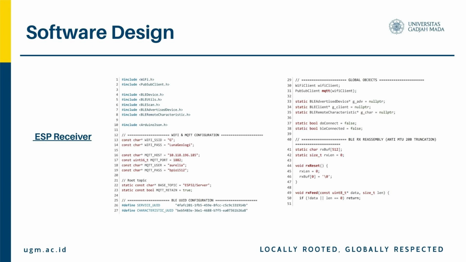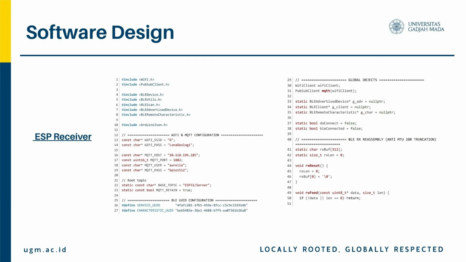Next is the connection management. The connect to BLE function establishes the BLE connection. It creates a client, connects to the device, retrieves the service and characteristic, checks if notifications are supported, resets the buffer, registers the callback, and publishes connection status. If any step fails, it disconnects and returns false.